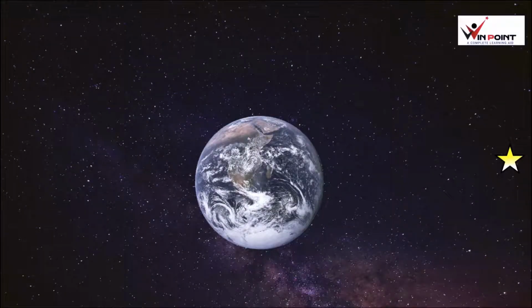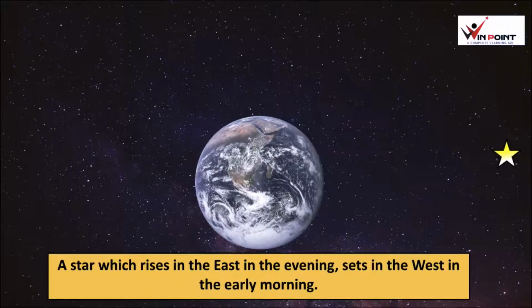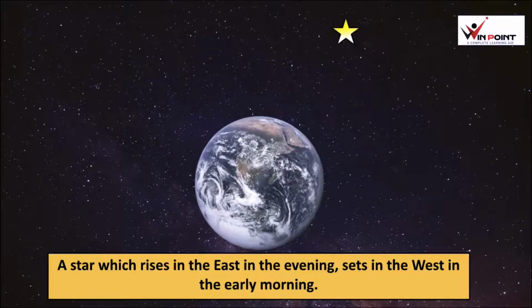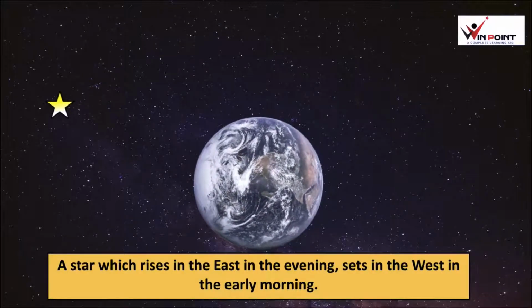Stars rise from the east and set in the west. A star will rise in the east in the evening and set in the morning. Stars are not moving. The earth is rotating. The rotation is from west to east. Because of this rotation, we feel that stars are moving. A star which rises in the east in the evening sets in the west in the early morning.